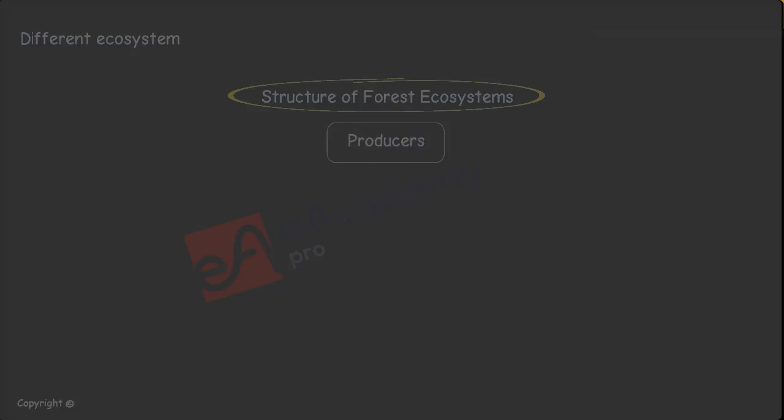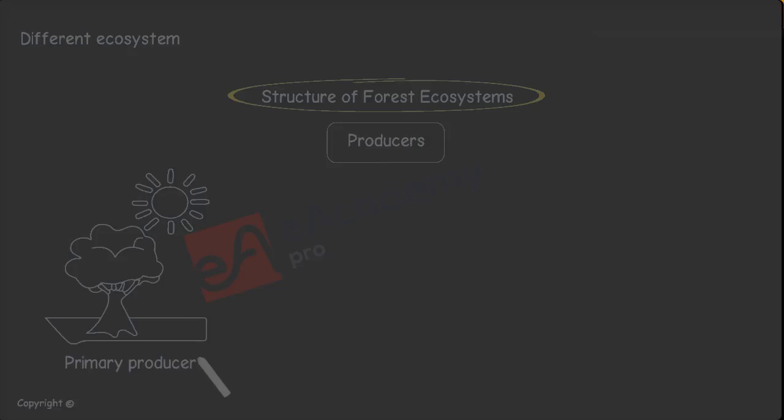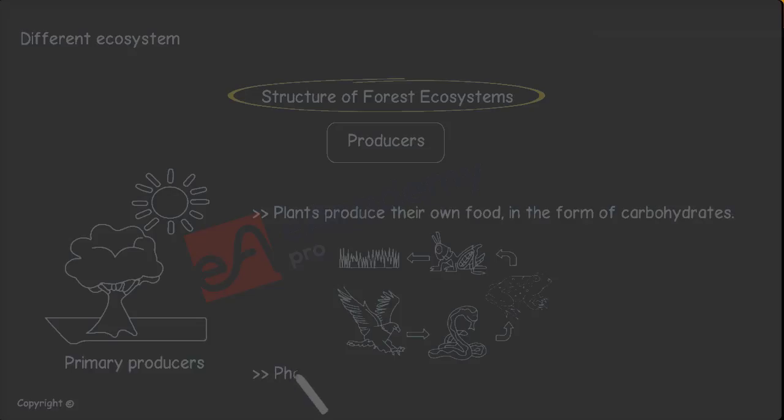Producers. All living organisms take in energy in order to survive. In a forest ecosystem, trees and other plants get their energy from sunlight. Plants produce their own food in the form of carbohydrates. Plants are, therefore, called the primary producers since they produce the basic foodstuffs for other organisms within food chains and food webs. Photosynthesis is the chemical reaction that allows plants to produce their own food.